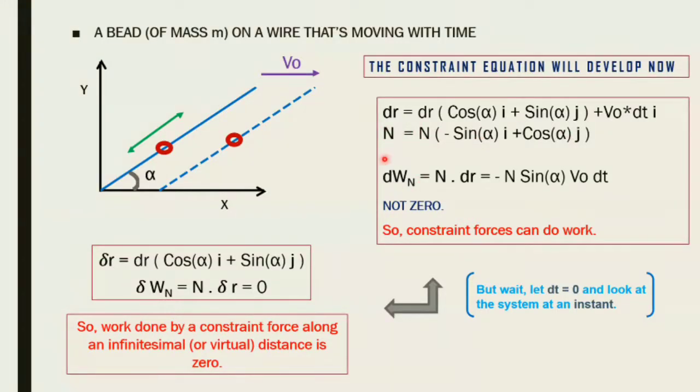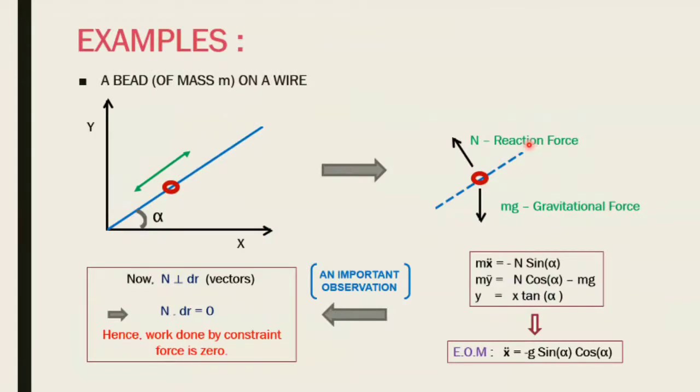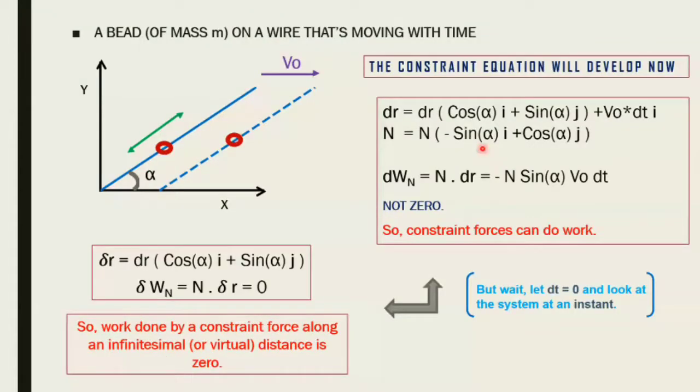Now, when you find the work here, what do you find? You see that this is actually giving you a non-zero value. So the constraint is actually doing some work in a system where the constraint is time dependent. Now this is worrisome. We just thought that a constraint doesn't do any work. So why is it doing work here? Now, don't worry about that. What we're going to do is utilize our previous knowledge that it doesn't do any work perpendicular to it.